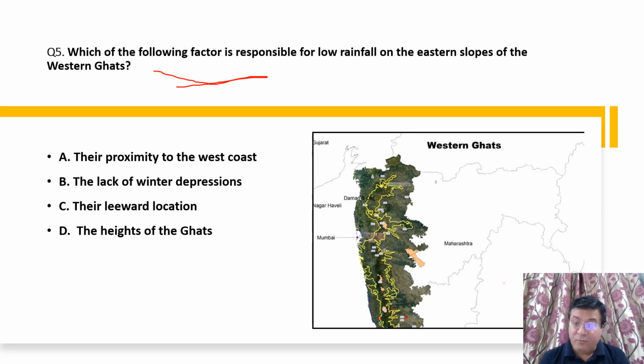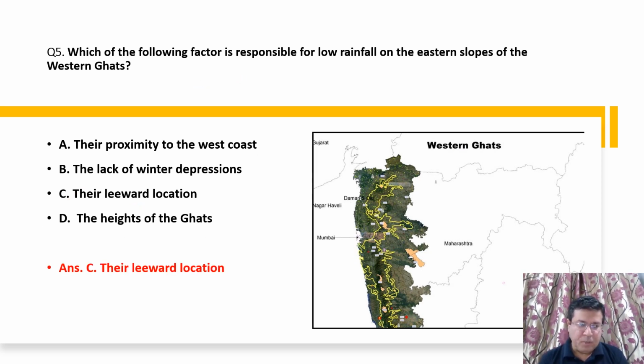Now, low rainfall on the eastern side. In the previous question we discussed the western side is the windward side, so actually the eastern side of Western Ghats is the leeward side. So that is why C option is the right option. Okay, the leeward location of eastern slopes of Western Ghats is responsible for low rainfall.